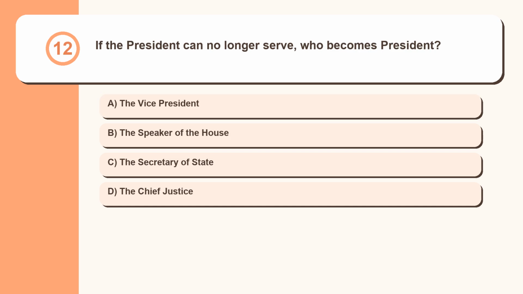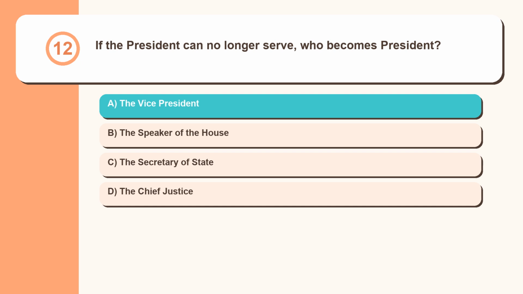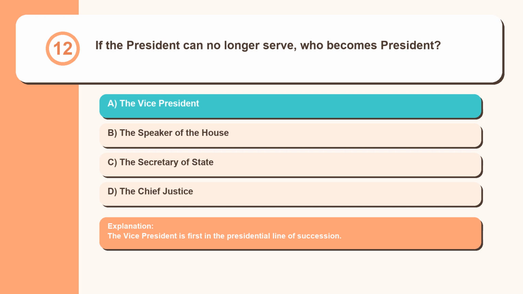Question 12. If the president can no longer serve, who becomes president? The vice president, the Speaker of the House, the Secretary of State, the Chief Justice. The vice president is first in the presidential line of succession.